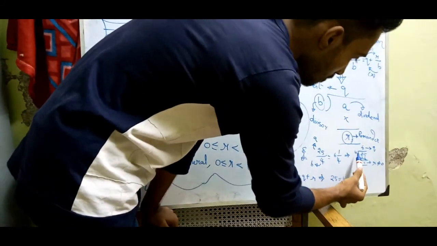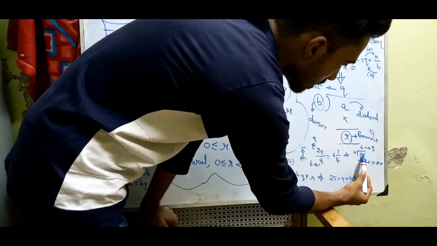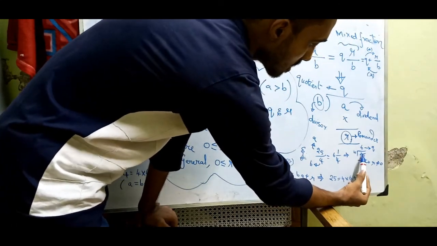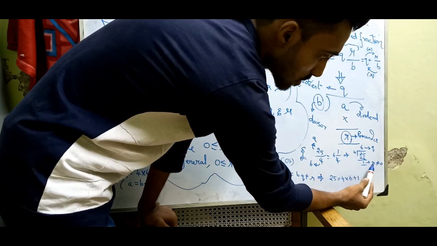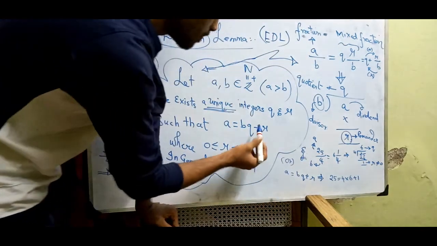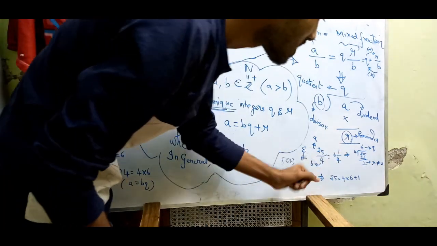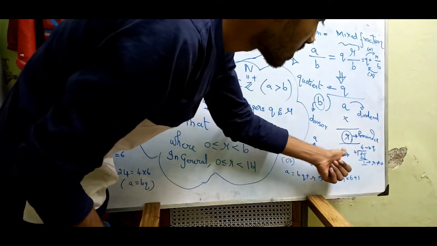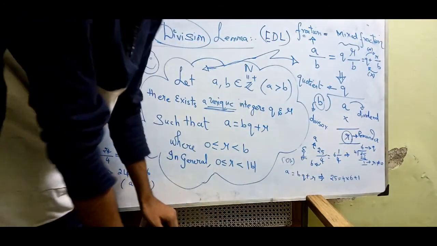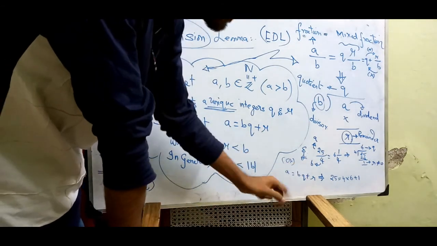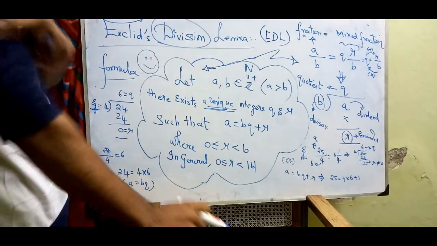For example, if we have 25 divided by 4, this is a and this is b. We keep a as the dividend and b as the divisor. Now we have to divide: 4 sixes are 24, remainder is 1. So here r is not equal to 0, because there is a remainder 1. This can be expressed as a mixed fraction: quotient 6, remainder 1 upon divisor 4. This can also be represented in this form, and that form is called the Euclid division lemma.